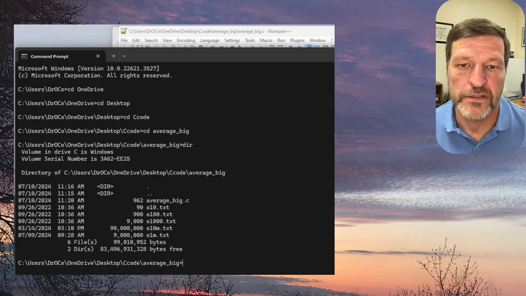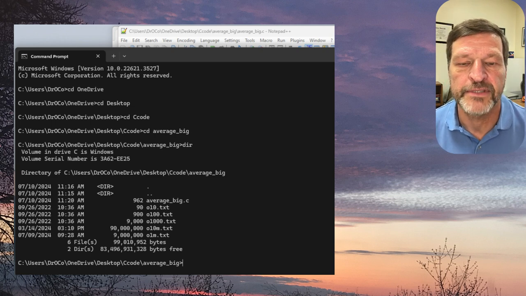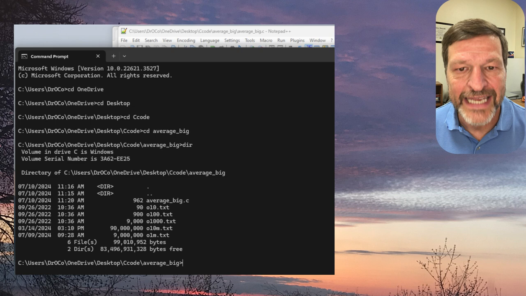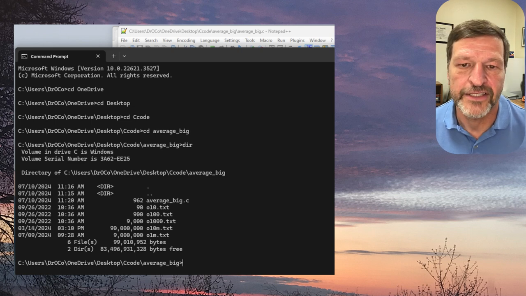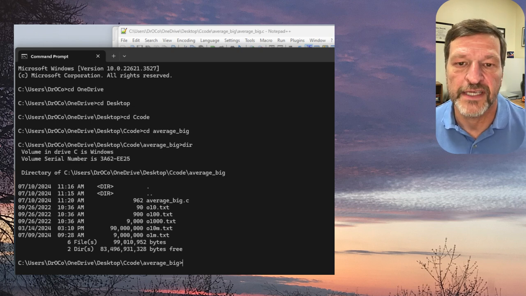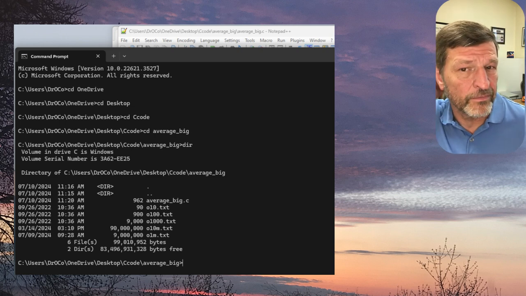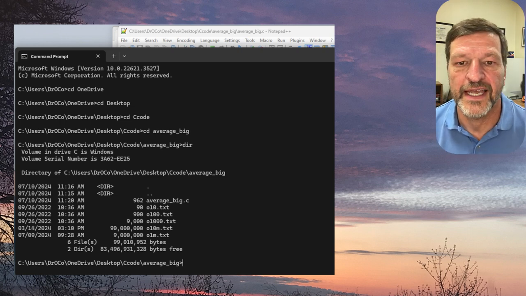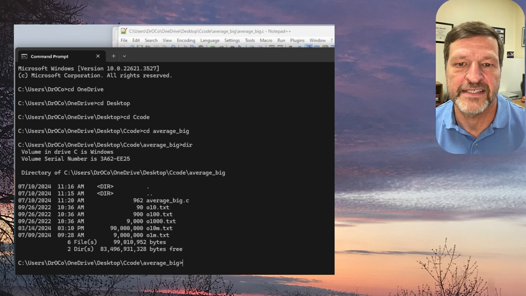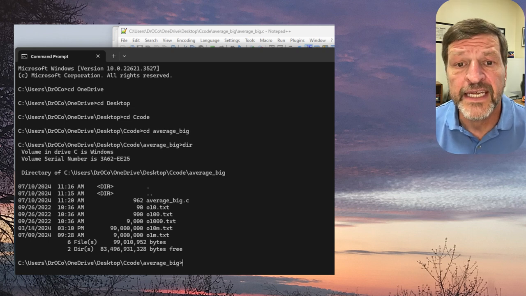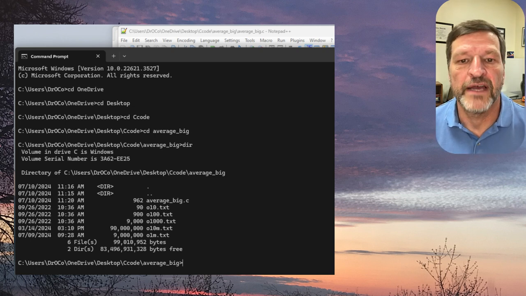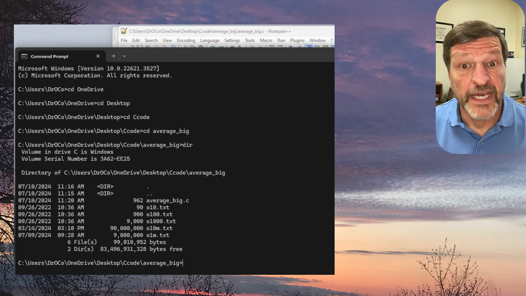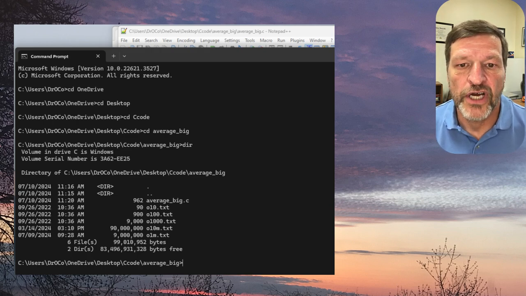So I go down to the search bar, type CMD, and bring up the command prompt. If you notice, in the last 2 videos, I had to do cd OneDrive first because my desktop has been synced with my OneDrive. In earlier videos that wasn't the case, and now it is. So many of you probably have been doing that same step since the beginning. So I do cd OneDrive, cd desktop, cd C code. Then I go into cd average_big.